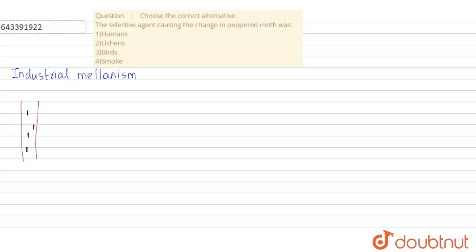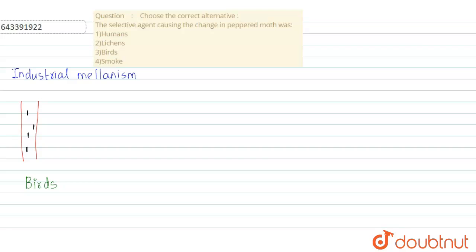The predators were birds. These birds could easily see the peppered moth sitting on the tree bark, identify it, and go and eat it.